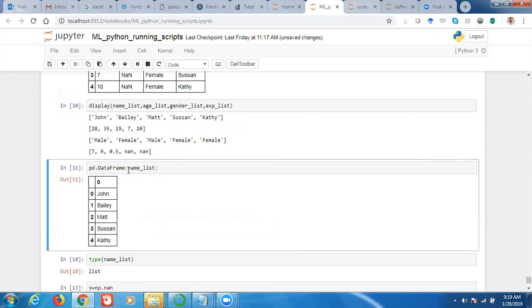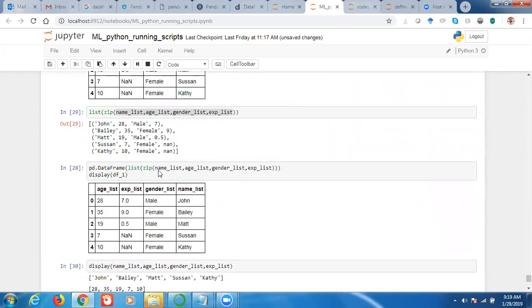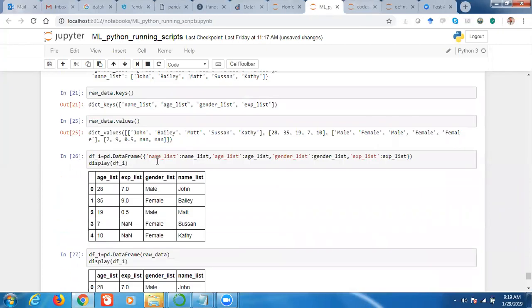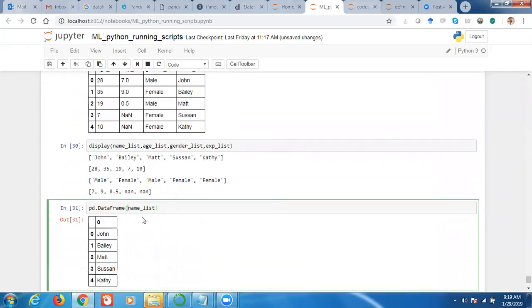If I want to create a data frame from two of them, from this name list and age list, then I can pass both, and see here there is no column name because we have not given any column name. When we passed it in a dictionary, there was a column name because a dictionary saves the data in key and value format, right? But columns we can pass explicitly. If we want column names, then we can do it like that.